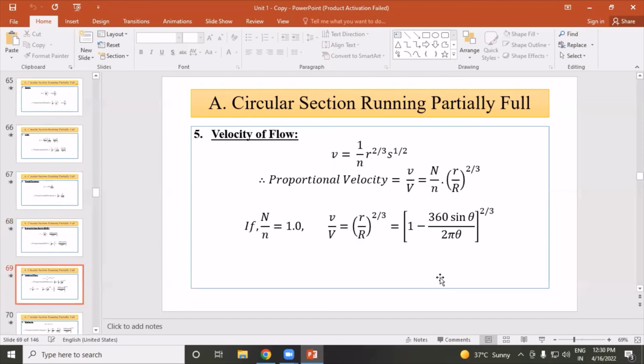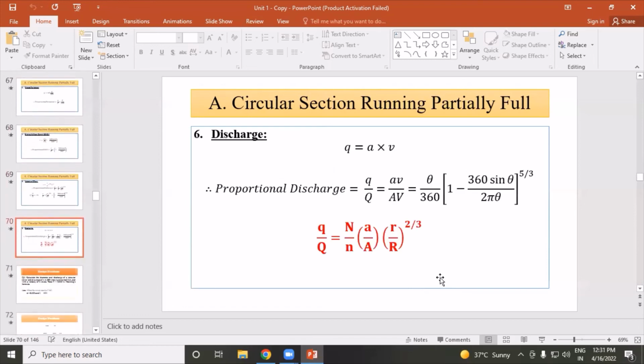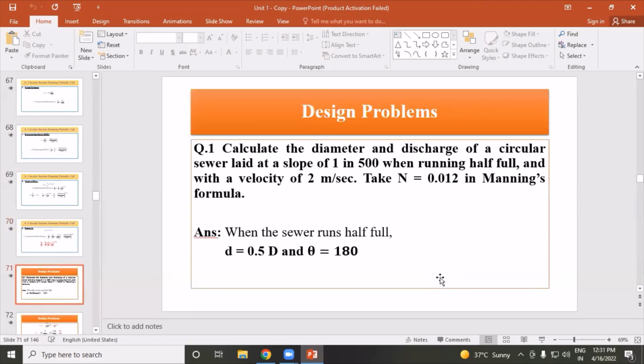Then next, velocity of flow. The following are the formulas. So write down this formula. Small v is equal to 1 divided by n into r raised to 2 by 3 into s raised to 1 by 2. Discharge Q is equal to area into velocity. So this is the problem. Okay, we will continue in